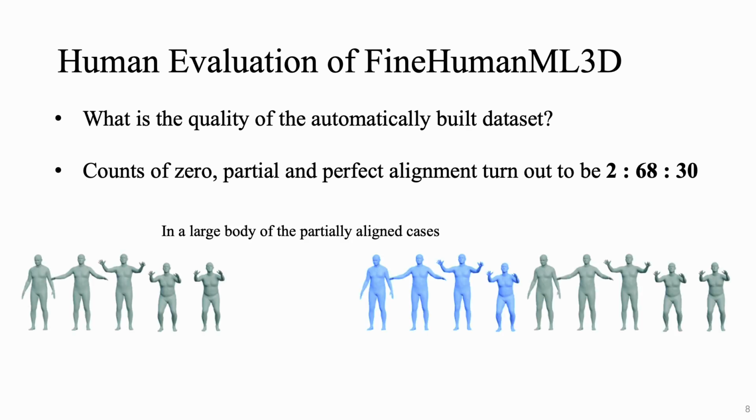In the large body of the partially aligned cases, issues like redundancy or deficiency are often trivial in nature. Substantive errors rarely occur outside complicated motions, such as juggling while doing the moonwalk. Therefore, despite the partial disagreement between fine-grained descriptions and golden motions, we aim to verify the usefulness and effectiveness of our data generation method through the performance of the downstream text-to-motion task.